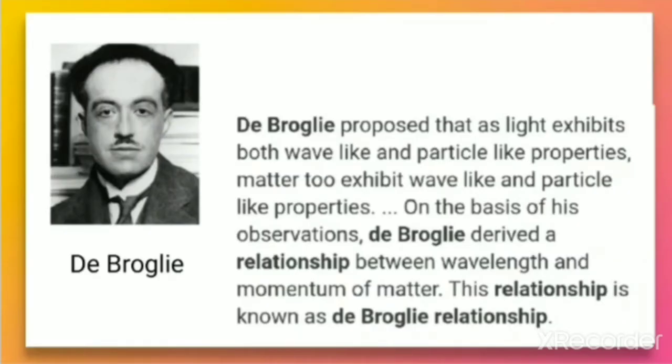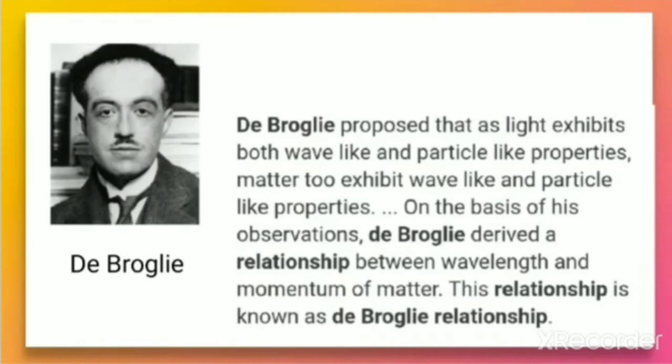In 1924, de Broglie suggested that just as light exhibits wave and particle properties, similarly all microscopic particles also exhibit dual character. So, de Broglie proposed that as light exhibits both wave-like and particle-like properties, matter too exhibits wave-like and particle properties.